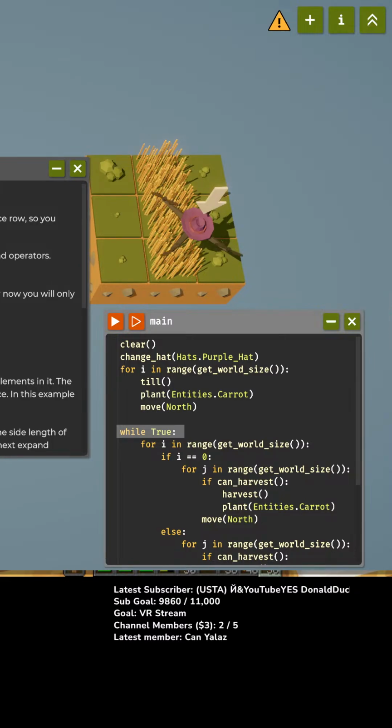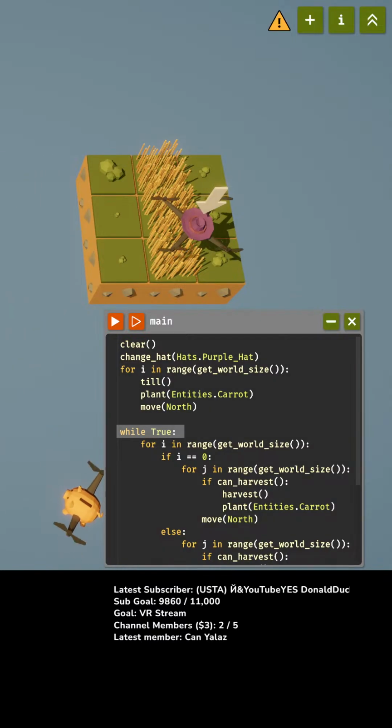Oh. Okay. Oh, and I'm gonna quit Minecraft. Okay. Oh. Hello, Clint Noob.